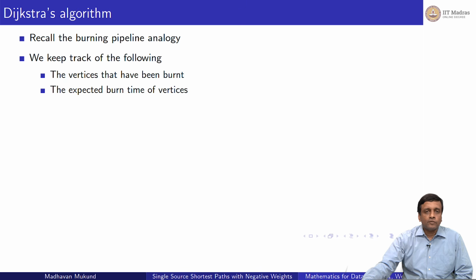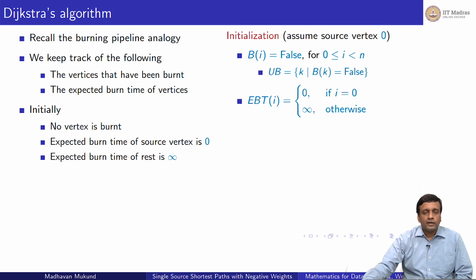So in the process of doing this as an algorithm, we keep track of which vertices have already burned, that is the vertices for which we have already computed the shortest distance, and we have an estimate about how long it's going to take to reach the others, which we call the expected burn time, which we keep updating as we go along. So formally we keep track of these two things, the burnt status and the expected burn time.